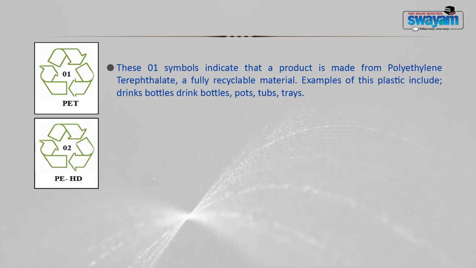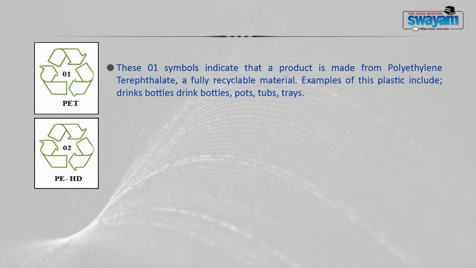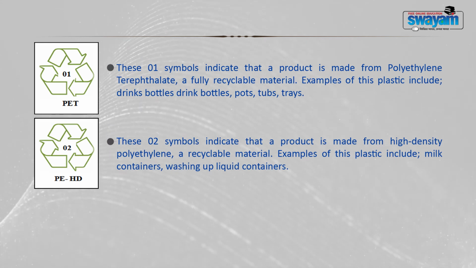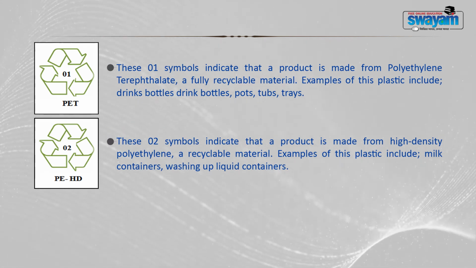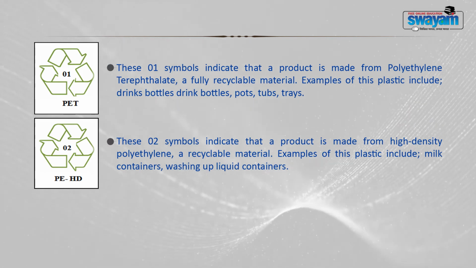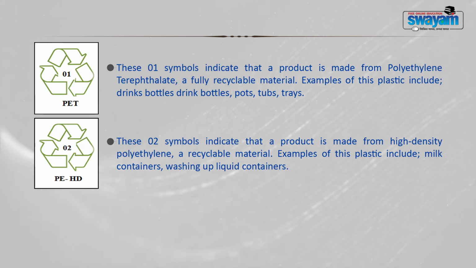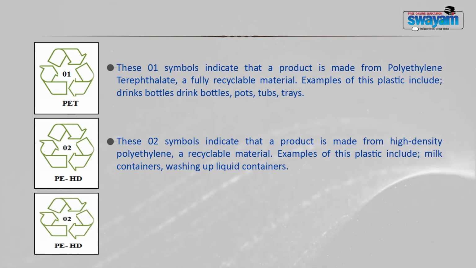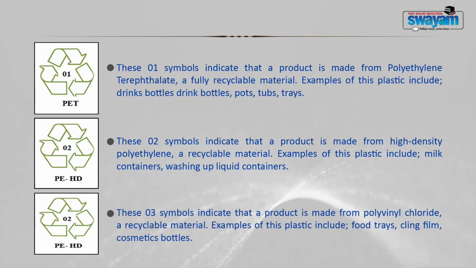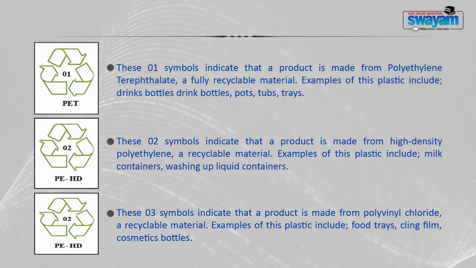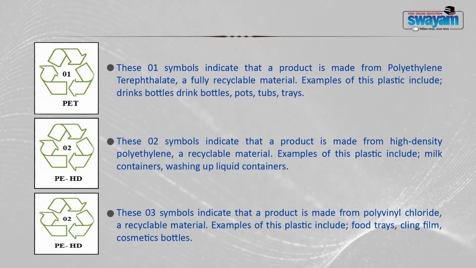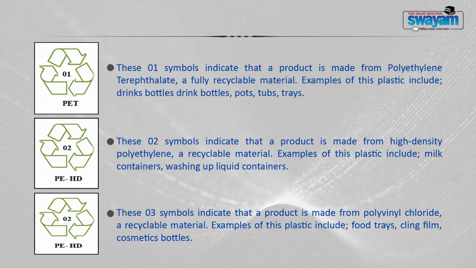Then 02 number plastic is PEHD plastic. This 02 symbol indicates that the product is made from high density polyethylene. This is also a recyclable material, and the examples of this plastic include milk containers, washing up liquid containers, etc. 03 number plastic is PVC, and this 03 symbol indicates that this product is made up from polyvinyl chloride, and this is also a recyclable material, and examples of this include food trays, cling films, cosmetic bottles, etc.